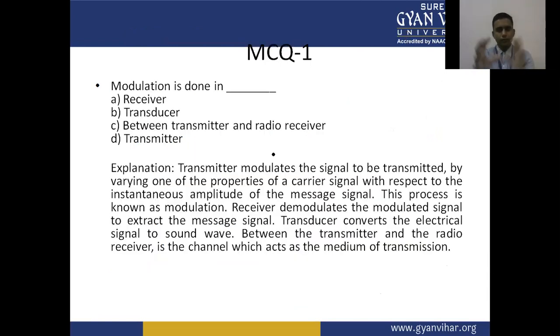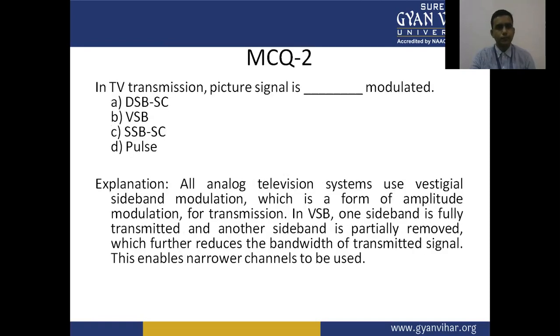On the basis of the fundamental theory of TV, we have some multiple choice questions. Question number one says that modulation is done in A, receiver, B, transducer, C, between transmitter and radio receiver, D, transmitter. Question two, in the TV transmission, picture signal is dash modulated.